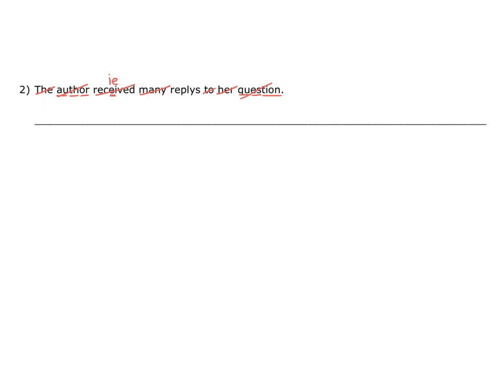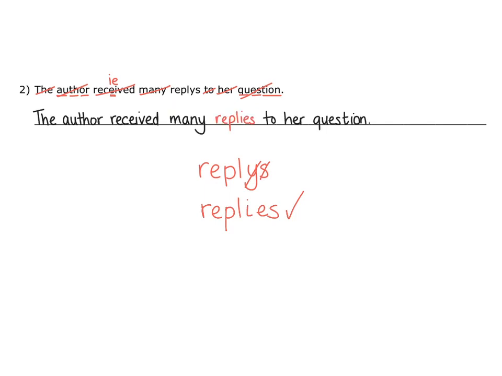This just leaves replies. We have the spelling R, E, P, L, Y and S, and you might think that this is correct. However, it's the ending of this word which is wrong. To pluralise reply, we should end with I-E-S. So instead of the letter Y and then an S, we should instead have I, E and S like this. This is the correct spelling of replies, and we should now put this into the sentence. The author received many replies to her question.